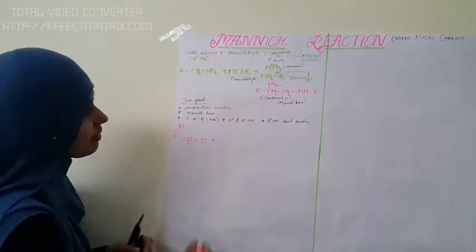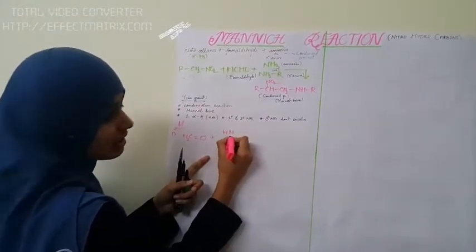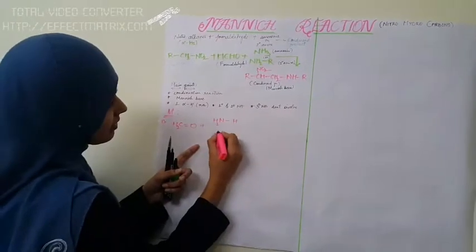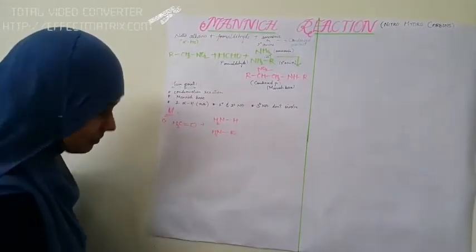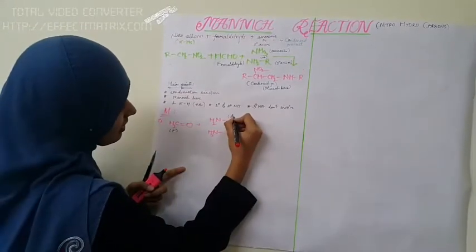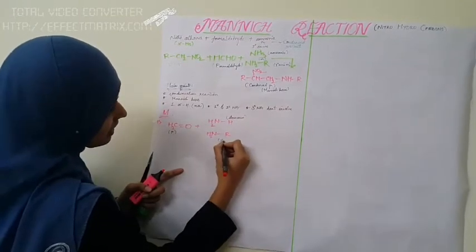It reacts with either ammonia, NH3, which we can write as NH2H, or a primary amine, NH2R. This is formaldehyde, this is ammonia, and this is the primary amine.